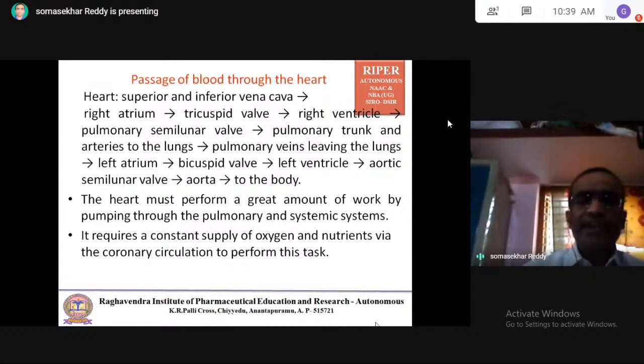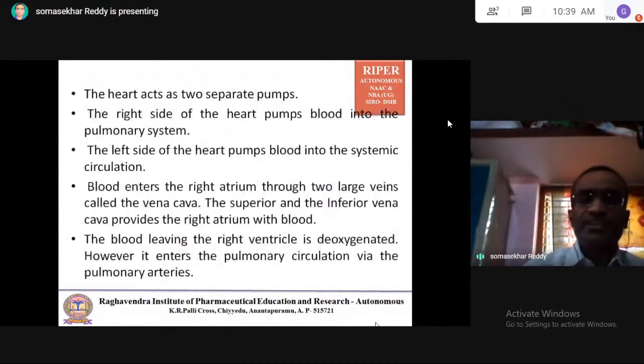So the heart acts as two separate pumps. The right side of the heart pumps blood into the pulmonary system. The left side of the heart pumps blood into the systemic circulation.